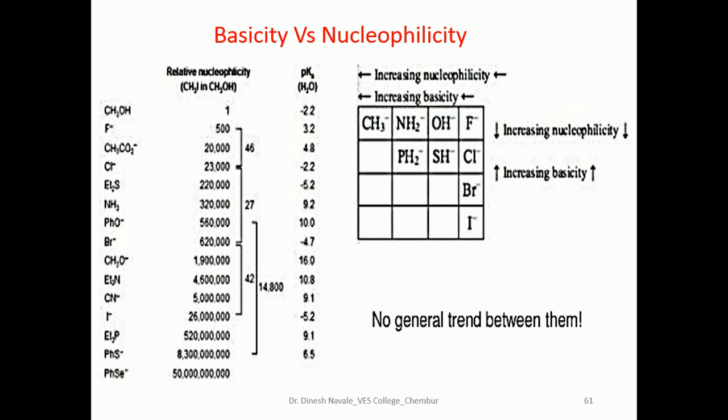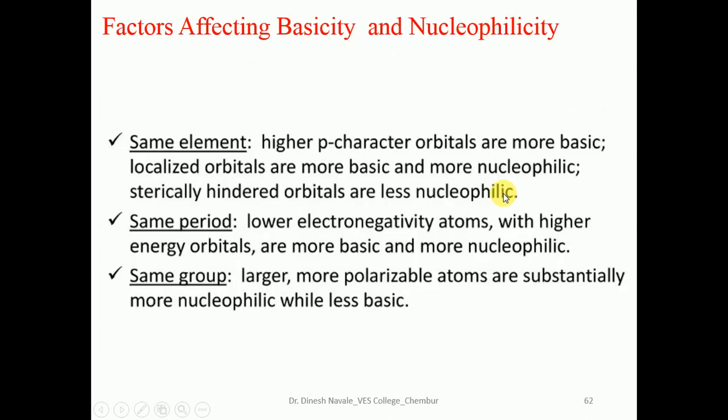So this is a diagrammatic representation of some of the basicity as well as nucleophilicity. We can easily see that as we go from top to bottom in the periodic table, from fluoride, chloride, bromide, iodide, basicity increases, whereas nucleophilicity decreases. Some of the factors that can affect basicity and nucleophilicity depend upon the element: whether both atoms belong to the same period, same element, or the same group. So these factors will be responsible for the